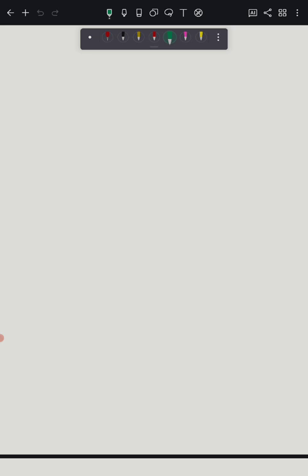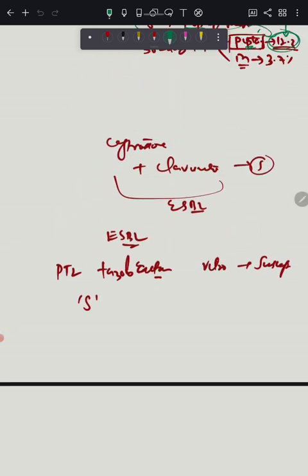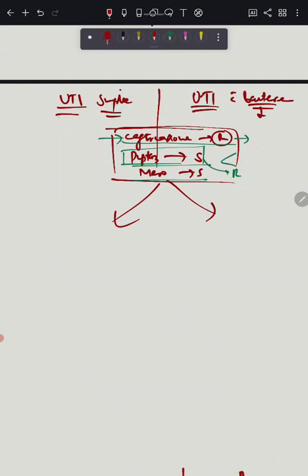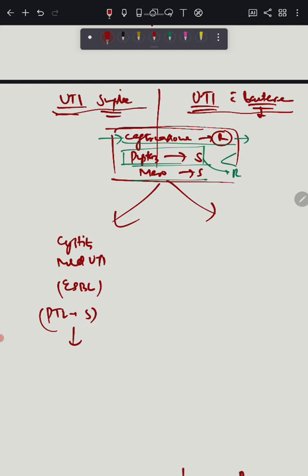In other words, I have given two case scenarios: one was simple UTI, another was UTI with bacteremia or complicated UTI. If a patient comes with cystitis or mild UTI, even if it is an ESBL pathogen and Piptaz shows a sensitive spectrum, because there is no bacteremia, we can still use PTZ as a drug of choice.